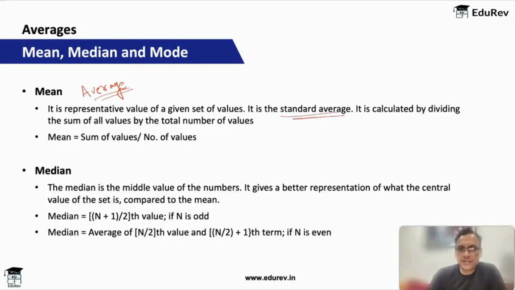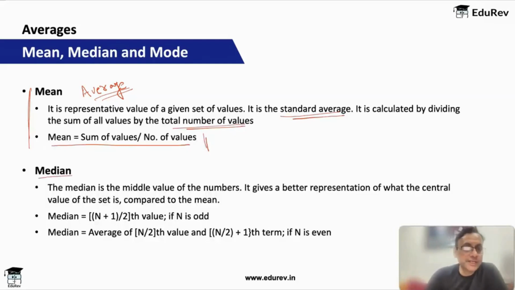It is a standard average. It is calculated by dividing the sum of the values by the total number of values. So mean is nothing but sum of values upon total number of values. This is what we have been calculating. So mean, arithmetic mean, average, standard average, all these are the same. There are two related terms which you should also be aware of, though not much is asked. We'll also do one question on this.